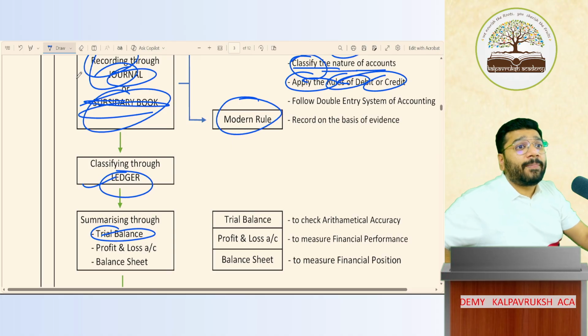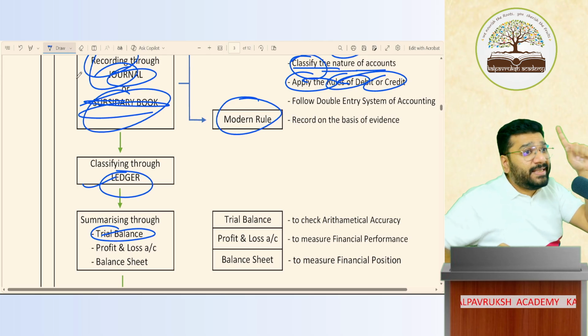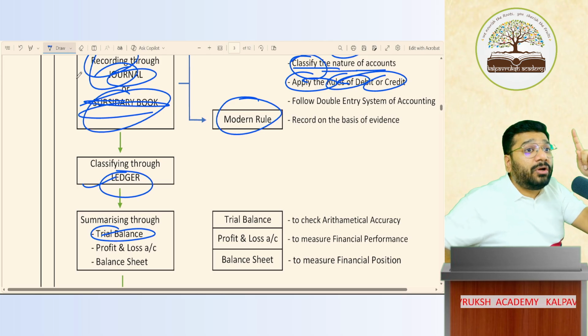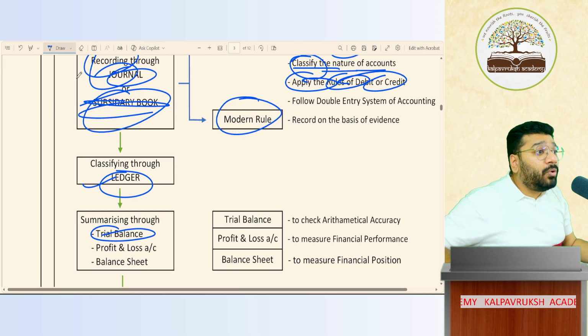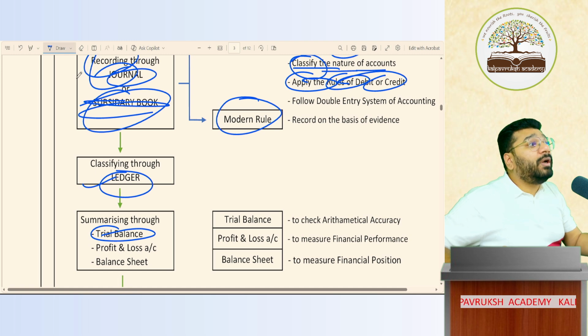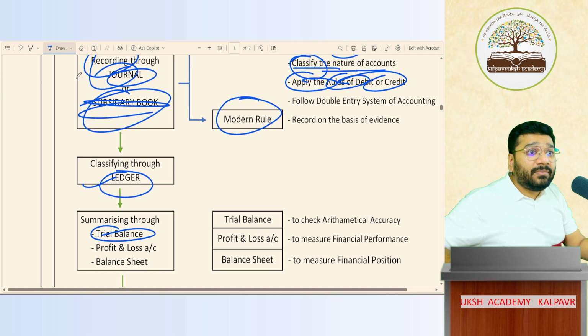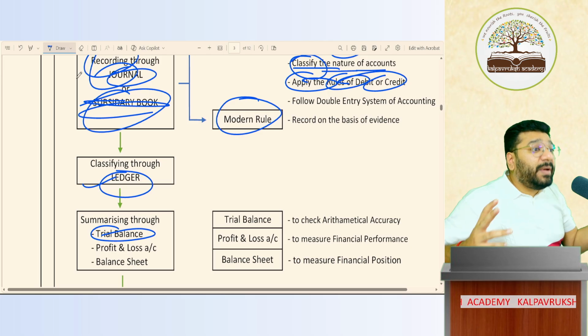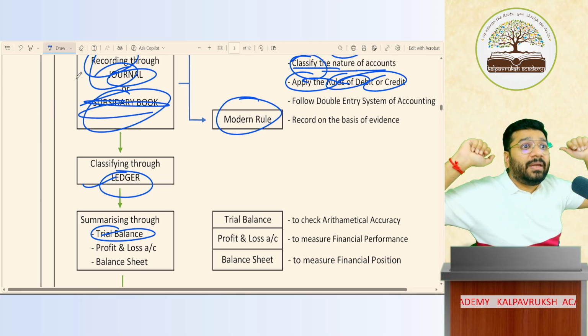Don't think that the same questions we are going to do in the 10 classes. No. Your first class is going to be easy, journal. From the second class onwards, your marathon will start. The challenging part will start. In that, a lot of new topics will come into the picture. What is trade discount? What is cash discount? What is rebate? What is the entry for bad debt? What is the entry for goods destroyed by fire? What is outstanding expenses, prepaid expenses? All the masala will start coming in.